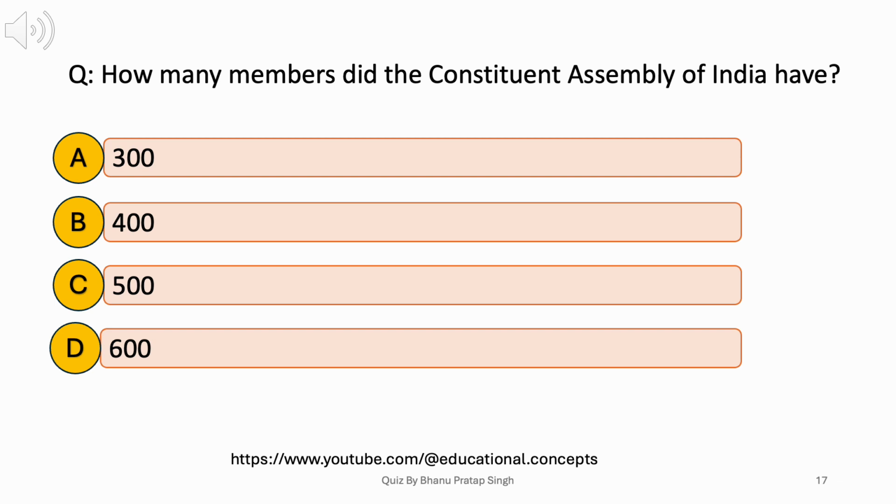How many members did the Constituent Assembly of India have? A. 300. B. 400. C. 500. D. 600. Answer. C. 500.